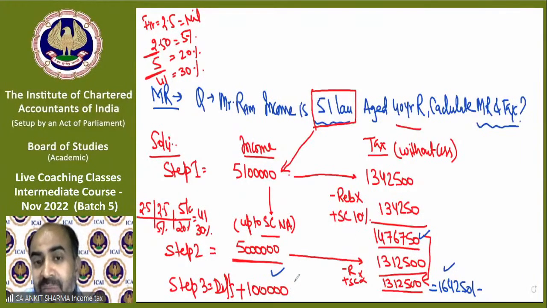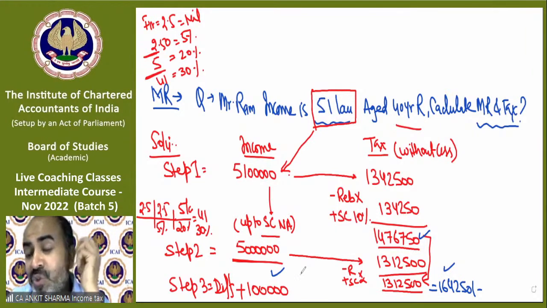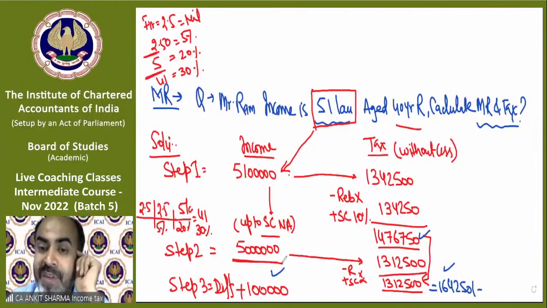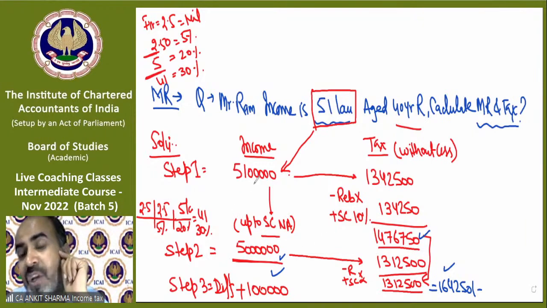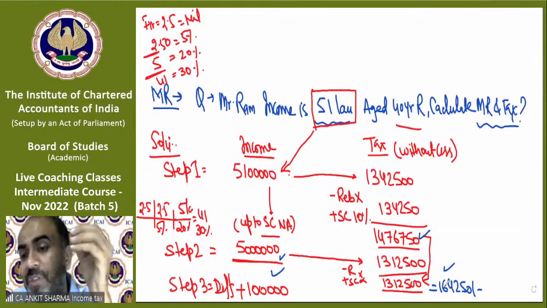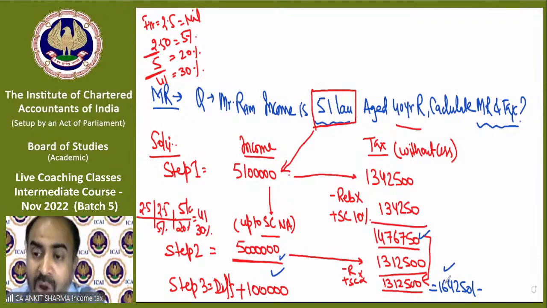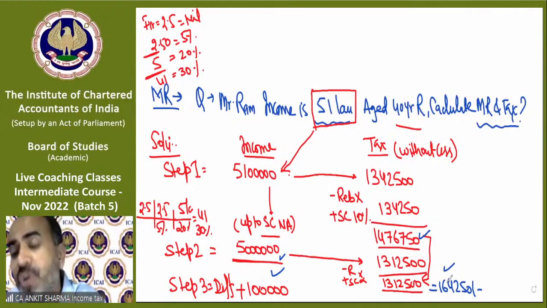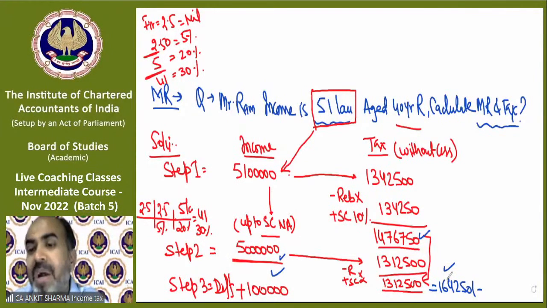Now the extra income if Mr. Ram earned is only 1 lakh. So in that case, if he was earning up to 50 lakh, he needs to pay only 13 lakh 12,500. And if his income exceeds by rupees 1 lakh, then he needs to pay 1 lakh rupees plus an extra 64,250 also, because now he needs to pay 1,64,250. So his income increased by 1 lakh, but tax liability increased by 1,64,250. So in that case, the department says this is wrong. We cannot collect tax more than income. So the department will provide you a discount.